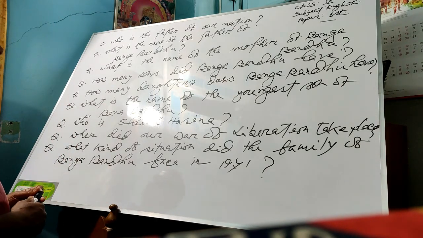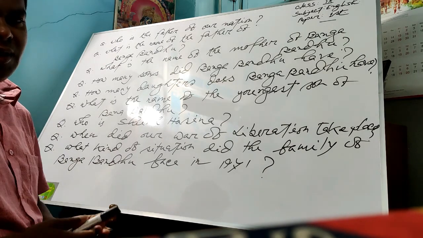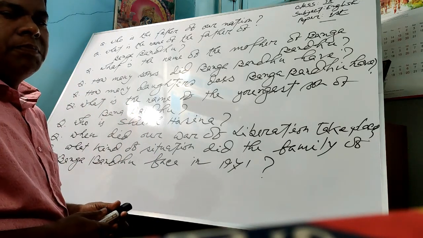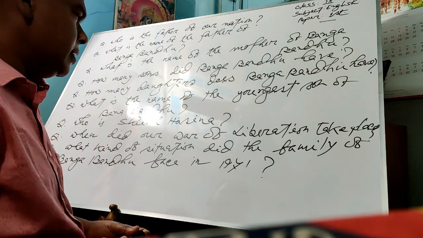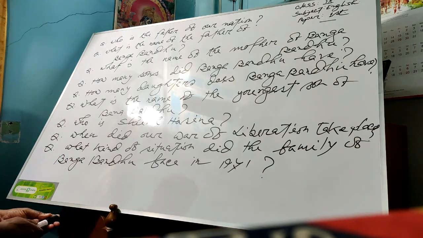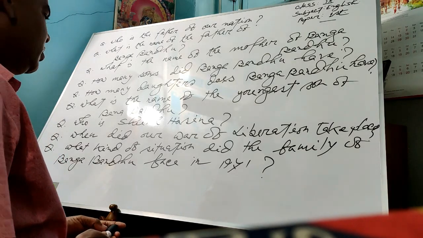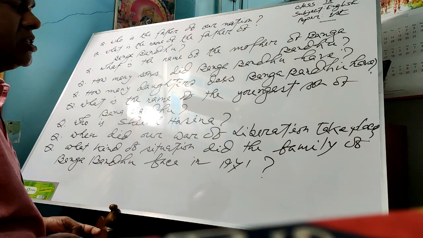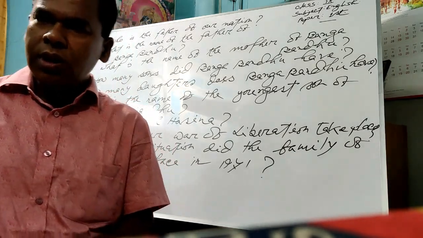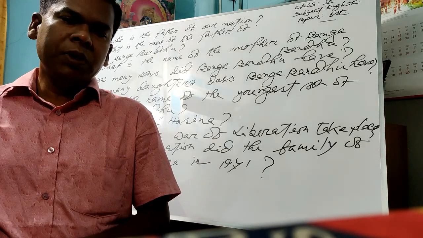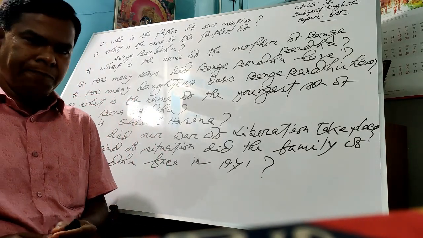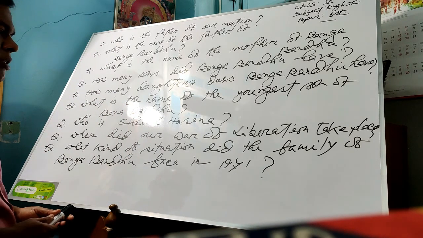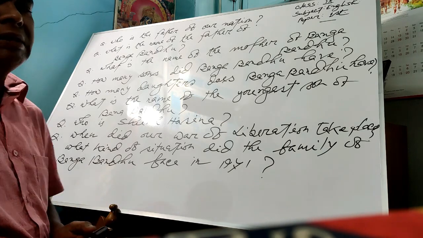Who is Sheikh Hasina? Everybody knows the answer to this question. Sheikh Hasina is the present Prime Minister of Bangladesh, and she is the daughter of our father of the nation, Bangabandhu Sheikh Mujibur Rahman. Next question, when did our War of Liberation take place? We know our War of Liberation took place in 1971. Okay? And my final question here that is written, what kind of secession did the family of Bangabandhu face in 1971?